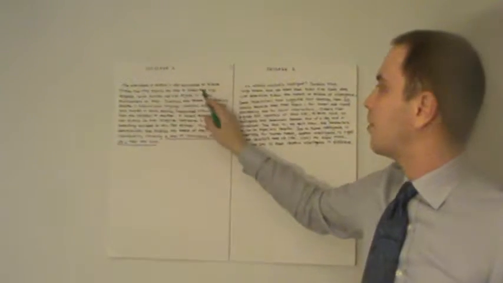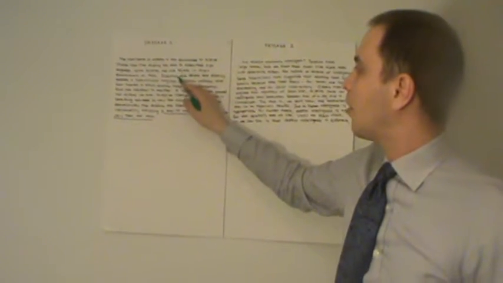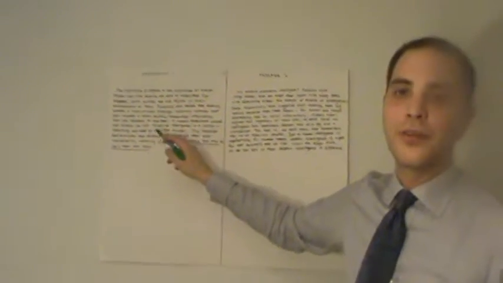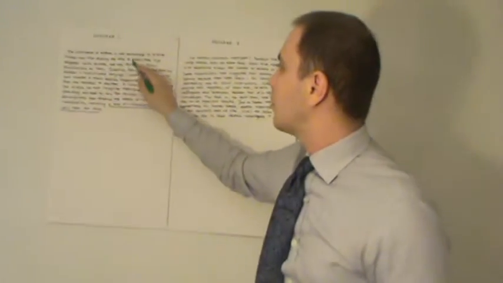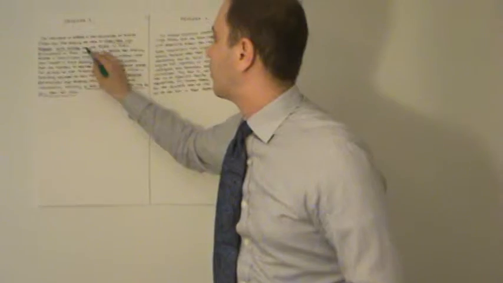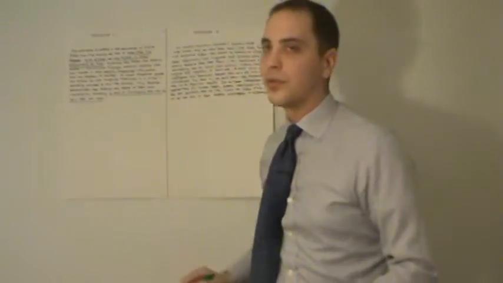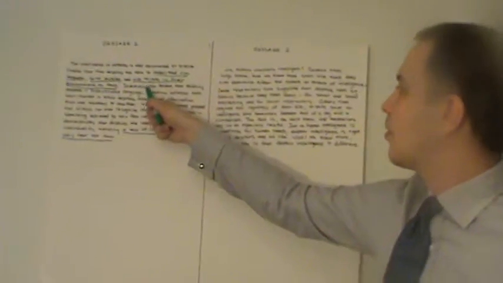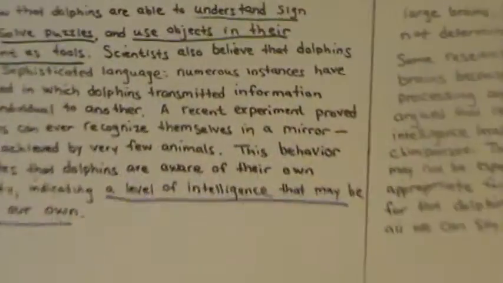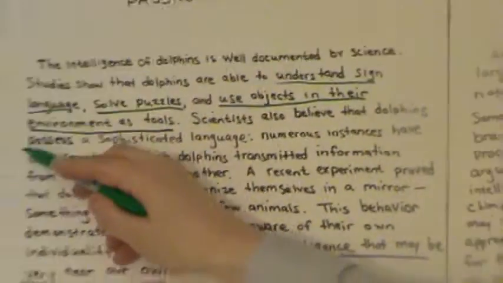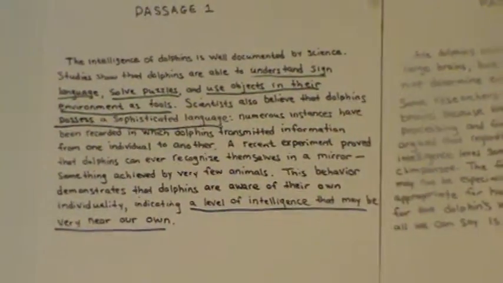Studies show that dolphins are able to understand sign language, solve problems, and use objects in their environment as tools. So these are important. Understand sign language, solve problems, use objects in their environment as tools. Scientists also believe that dolphins possess a sophisticated language. Again, this seems like an important detail.